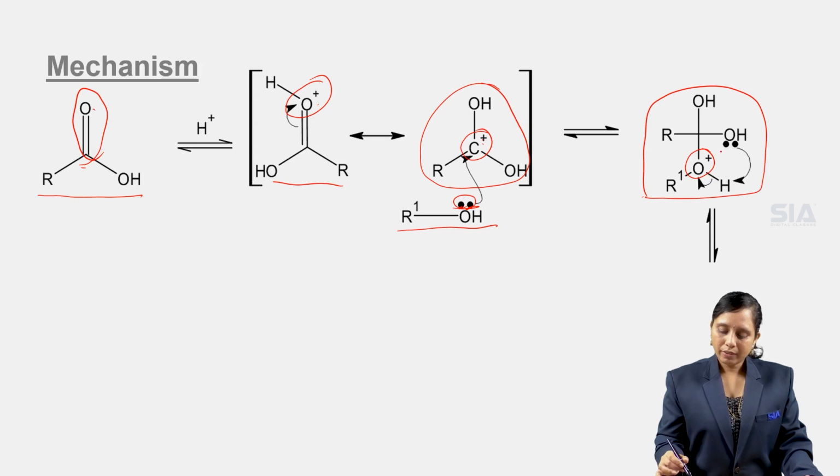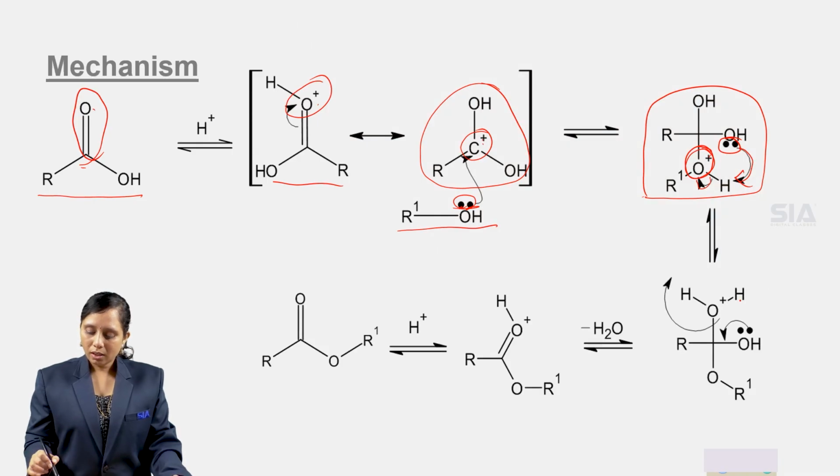After this, there is a delocalization of the bond. This bond electron is transferred to the oxygen, as it is highly electronegative and unstable. The lone pair on another hydroxyl group's oxygen is transferred to the hydrogen atom. Then there is removal of a water molecule, and the lone pair on the oxygen of another hydroxyl group is transferred between carbon and oxygen to give a double bond.